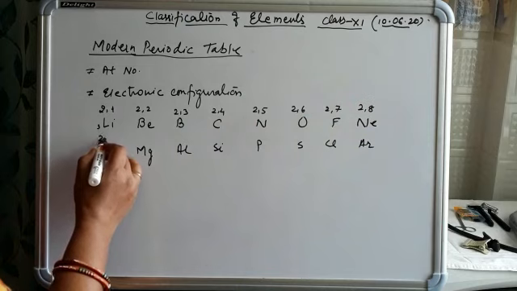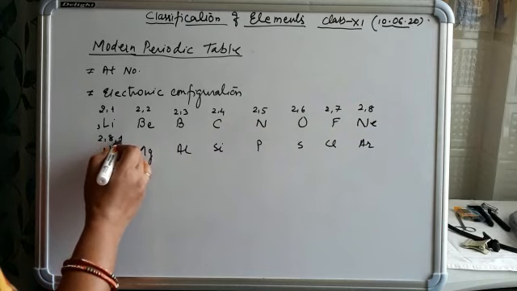Again we come to the configuration 2,8,1.